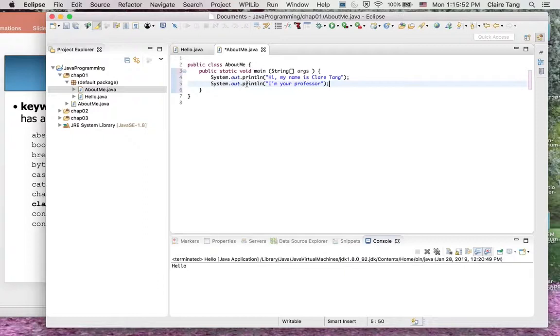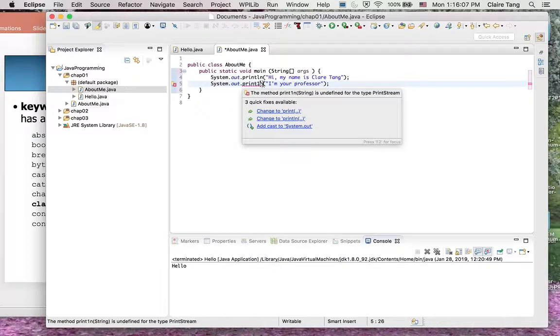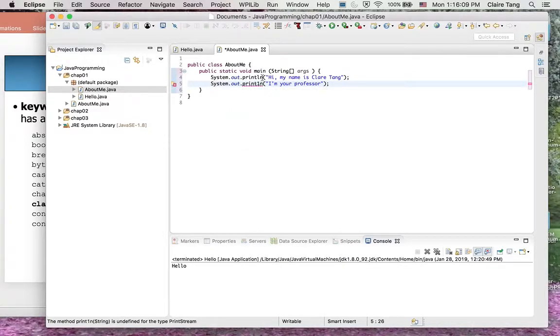And what if you misspell print? So this is an L, and lots of students sometimes mistype it as a 1. Then it says, I don't understand what println means. This is L N, which means line. So it will say, I don't understand it.